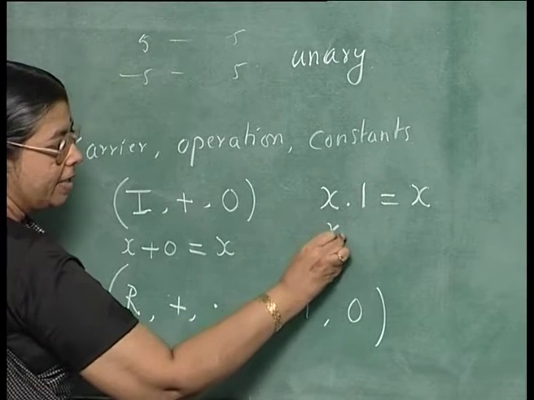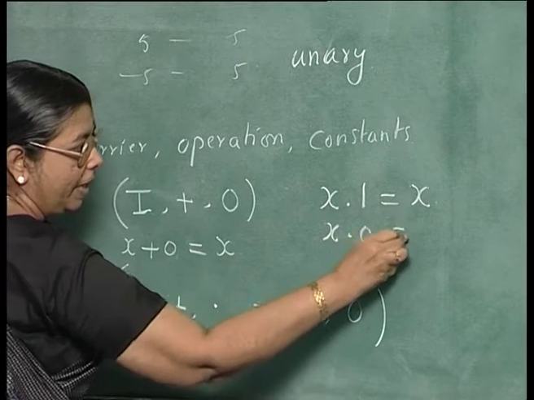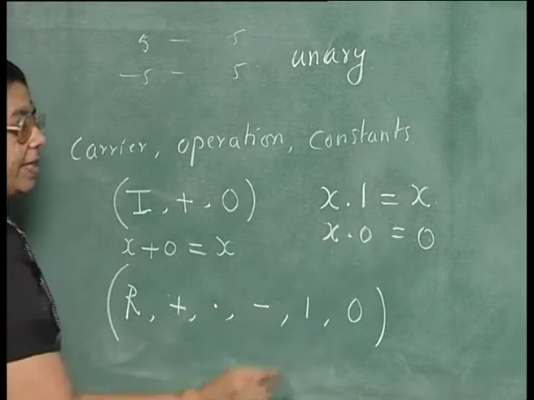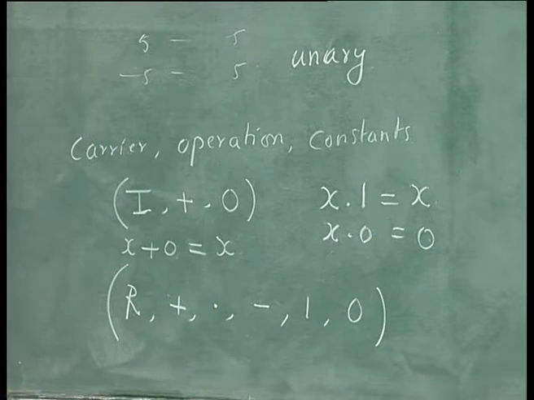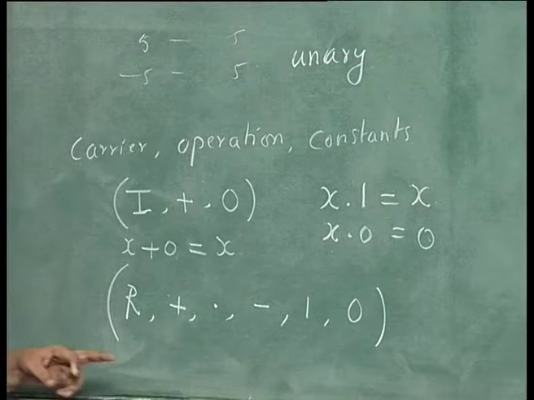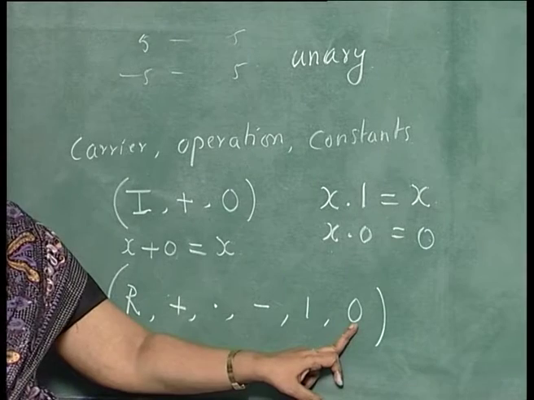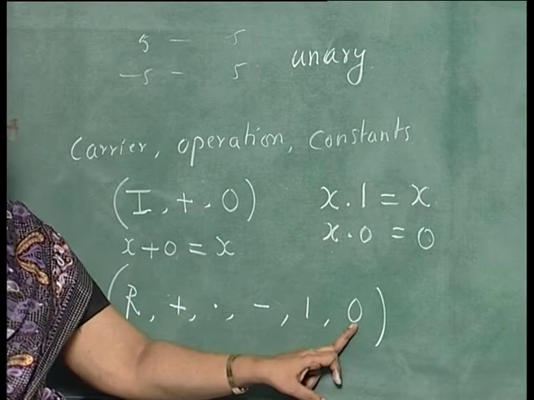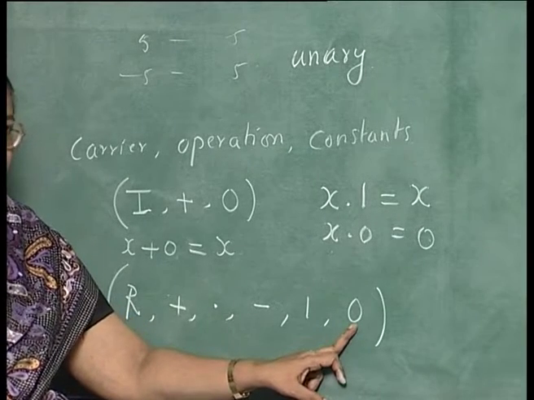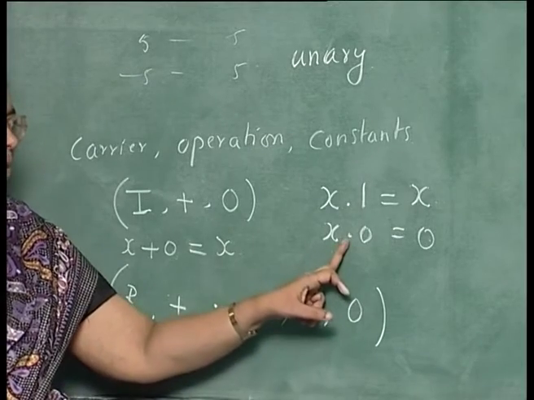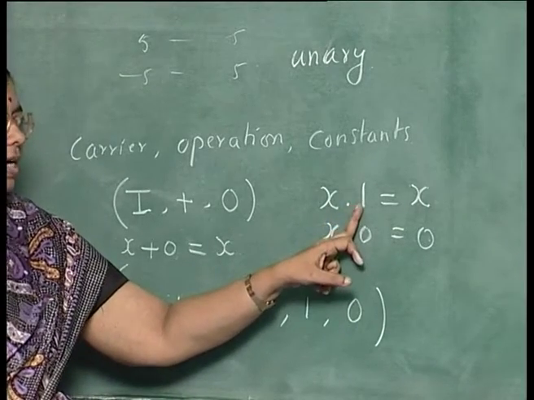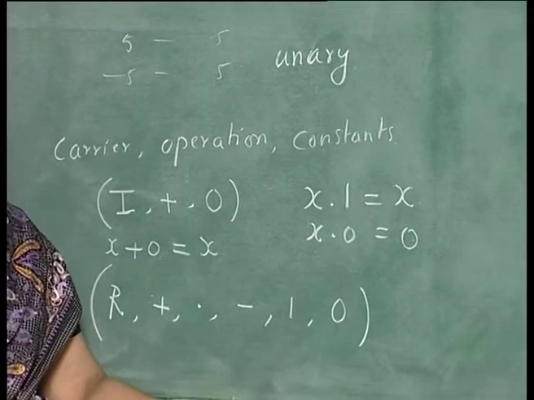But then if you take x multiplied by 0, you get 0. That is called the 0 of the algebra. This is a 0 element for multiplication. 0 is an identity element for the plus operation or sum operation, and for multiplication 1 is the identity element and 0 is the 0 element.